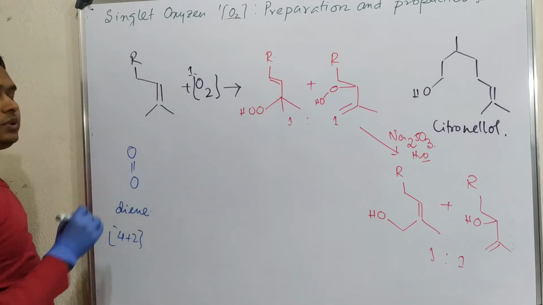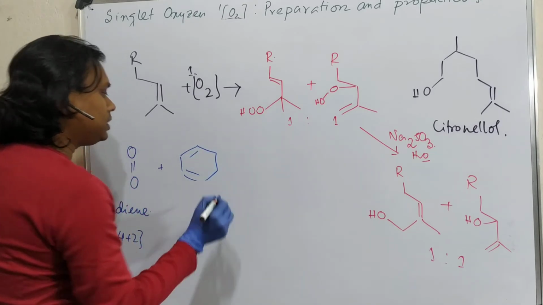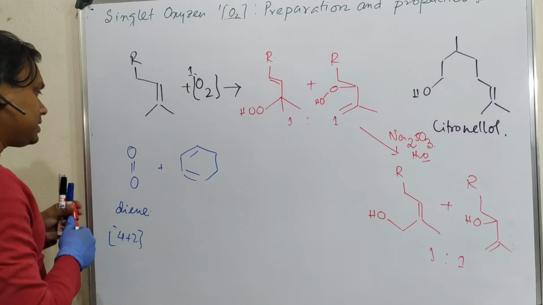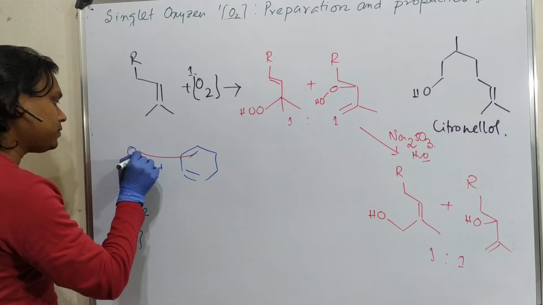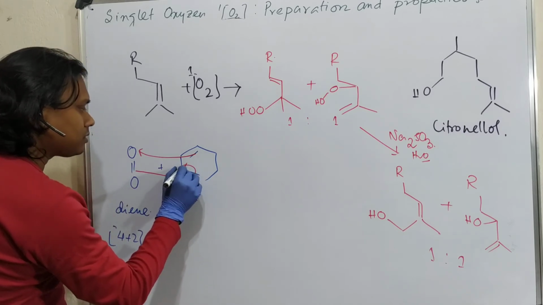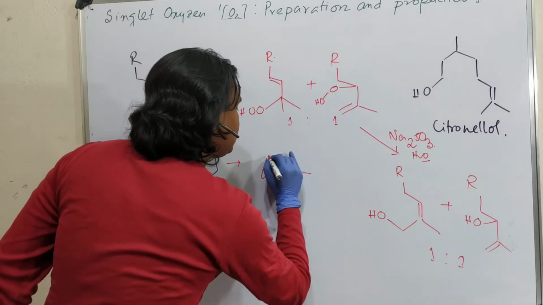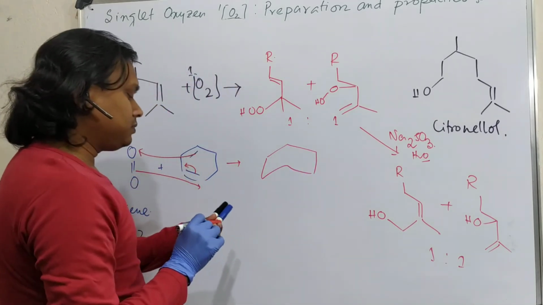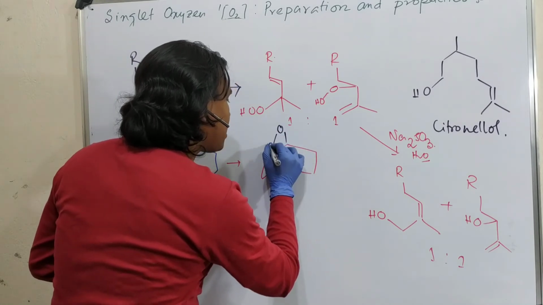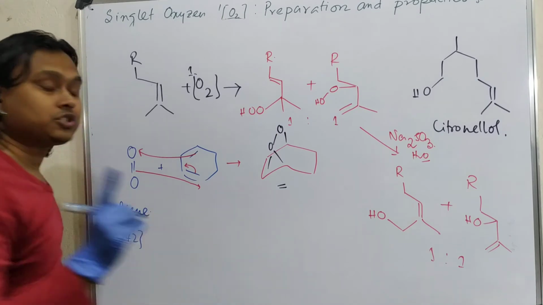How? If you take this and react it with this, it undergoes the Diels-Alder reaction. I have already discussed the basic part previously. Please visit if you have any difficulty in understanding this. Okay, so in this way, what does it ultimately result in? It ultimately results in this. This is the adduct. You can consider it a 4+2 adduct.